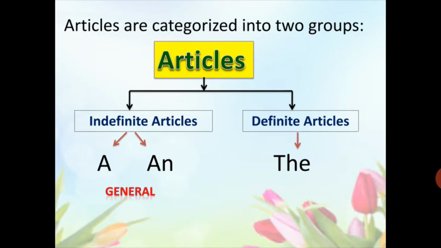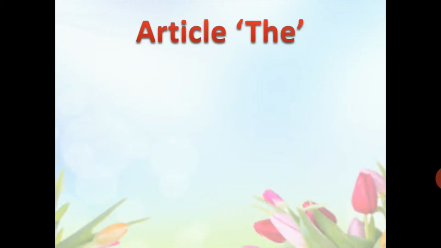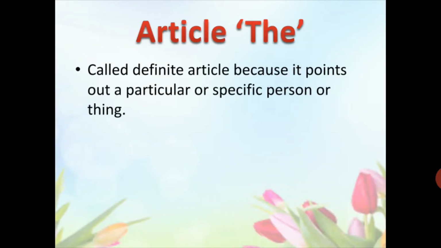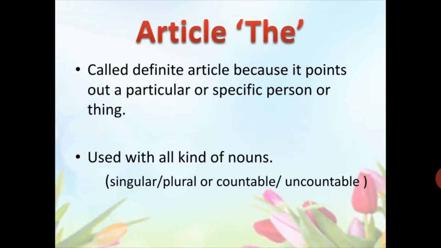The definite article is the, and it is used with specific or unique things or persons. Article the is called definite article because it points out a particular or specific person or thing. It means it shows that we are talking about a particular person or thing. The article the is used with all kinds of nouns, whether they are singular or plural, countable or uncountable.